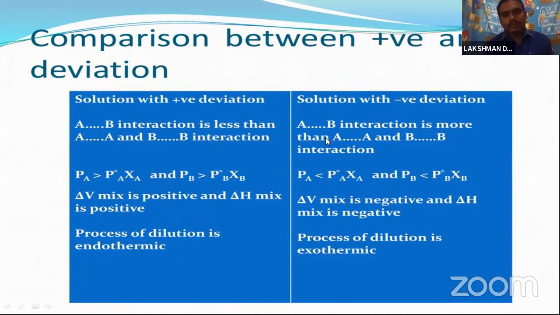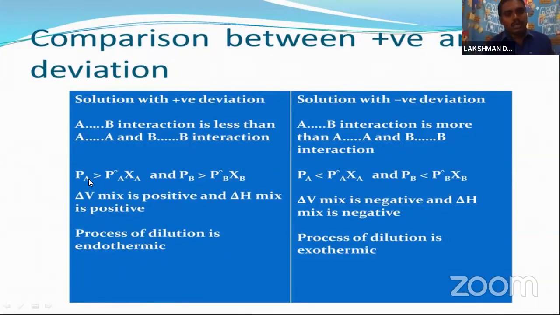And in negative deviation, AB interactions are more than AA interactions and BB interactions. Here PA means the partial pressure, taking two components, A component and B component.